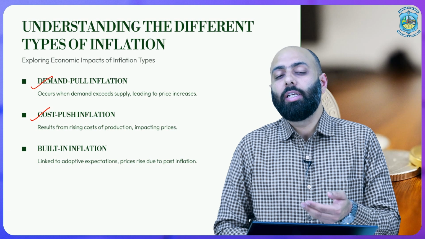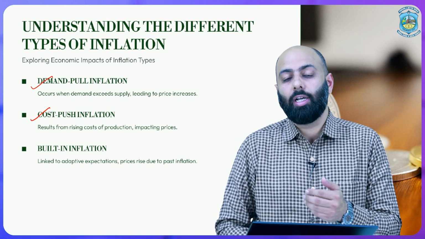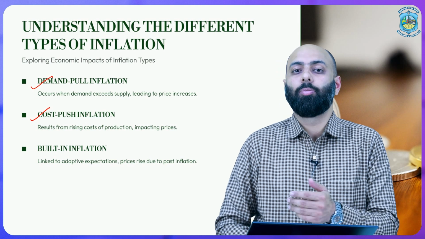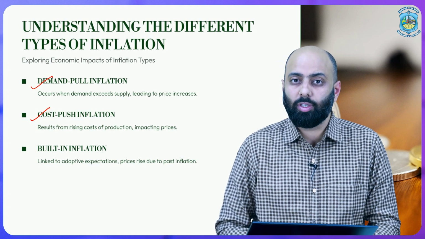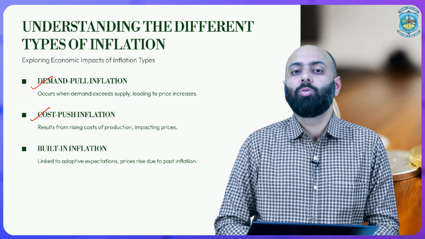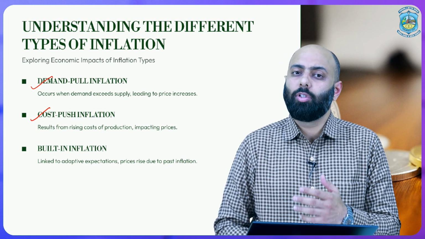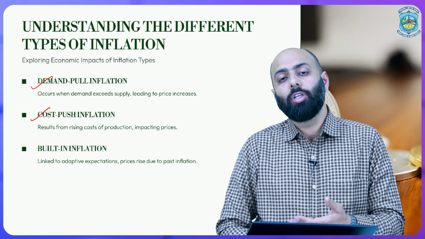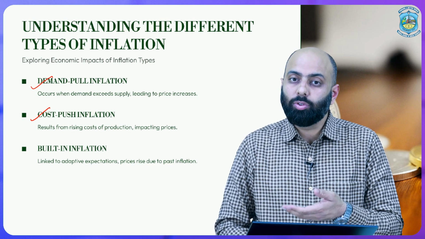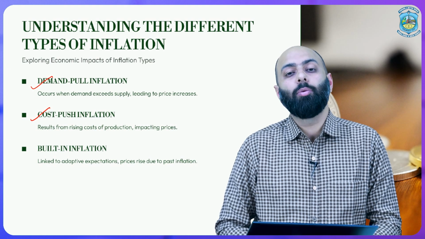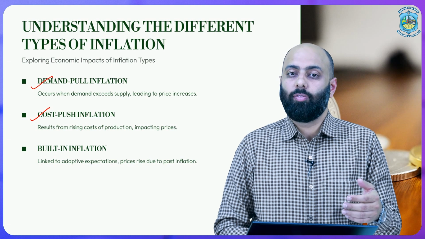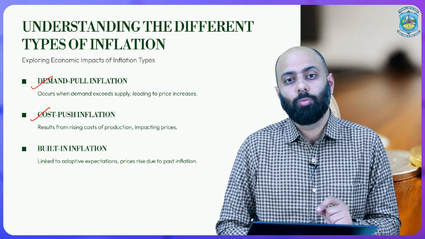When there is an increase in the prices of raw material, like at the time of war, when you are not able to get proper natural resources, gas and fuel are not available, or when the wages of laborers increase, in such a situation, by default, the cost of production is going to increase, and due to this the prices of goods and services are required to increase. That is why we call it cost push inflation. So the second type is cost push inflation.